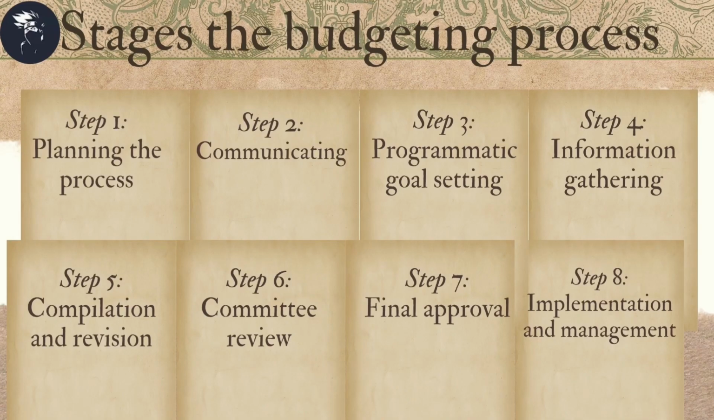Step 1 is planning the process, which sets timelines and key deadlines. Step 2 is communicating about the process, which explains and distributes forms and assumptions. Step 3, programmatic goal setting, which gets board agreement on goals and assumptions. Step 4, information gathering, construct budget details by program. Step 5, compilation and revision, leave plenty of time for review and revisions.